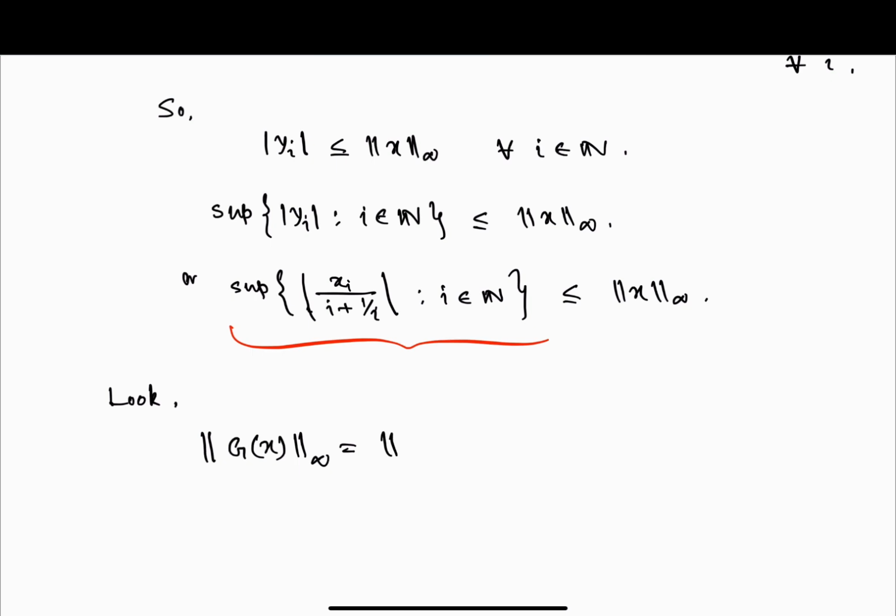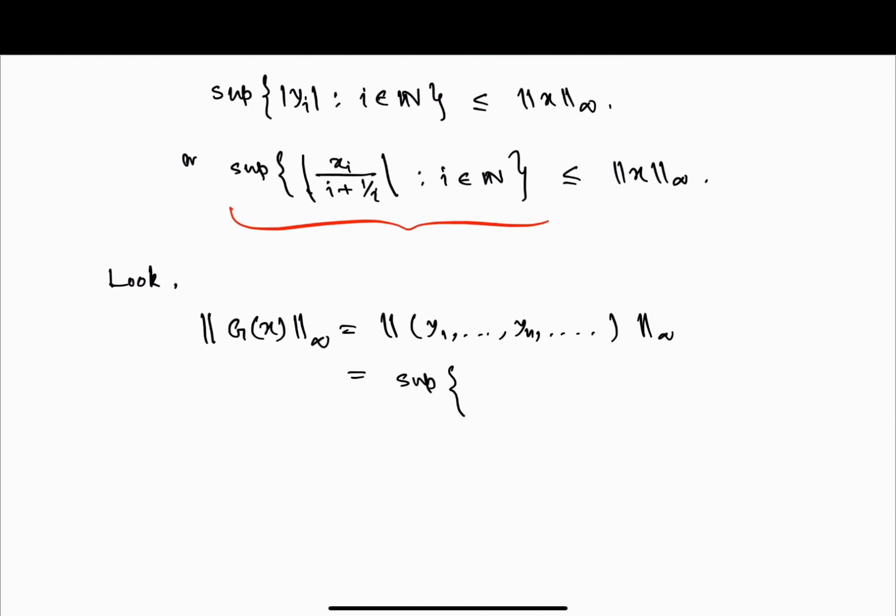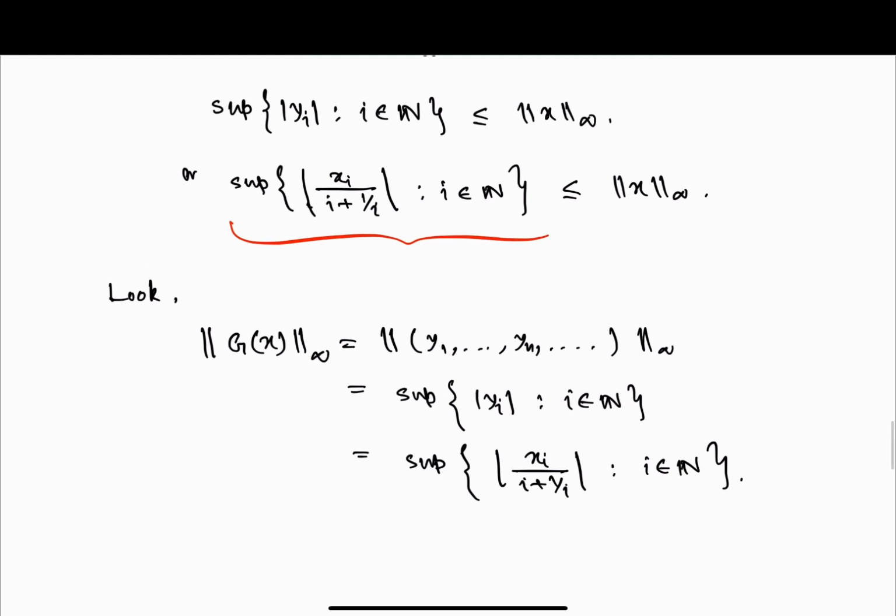It will be the sequence y1 up to yn and so on, so it is the supremum over |yi| such that i is in natural numbers. Look, both sides are equal, right?